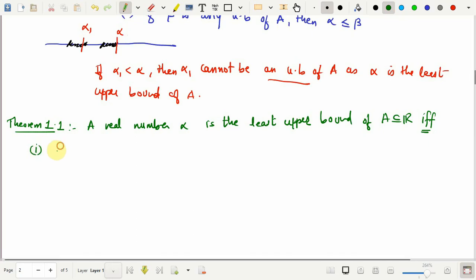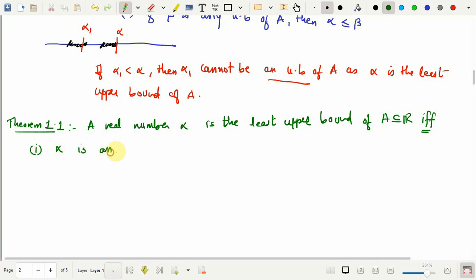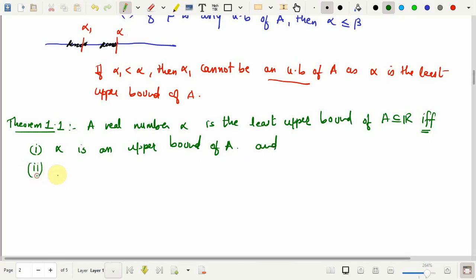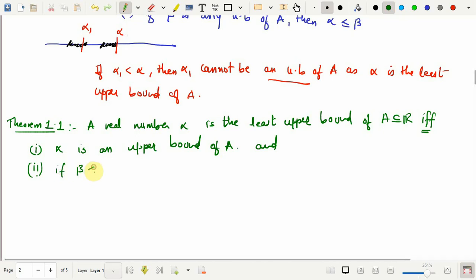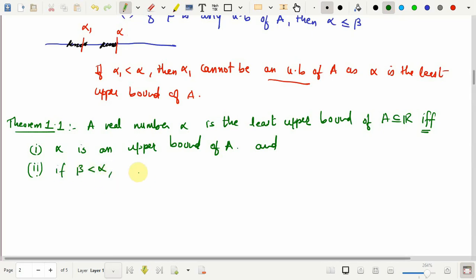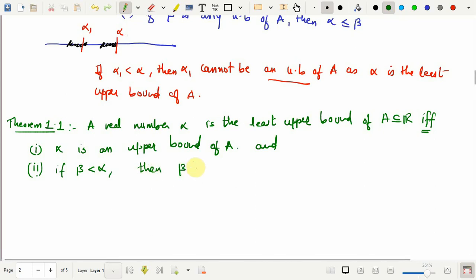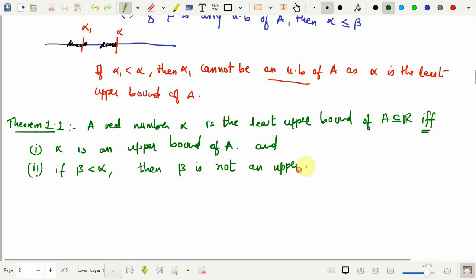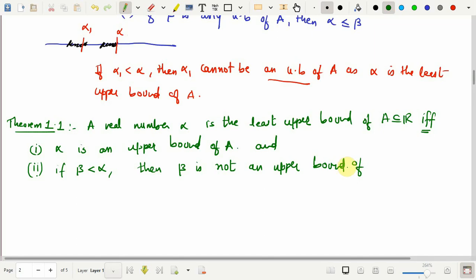First condition is that alpha is an upper bound of A, and second one, if beta is less than alpha, then as I said, beta is not an upper bound of A. Any number which is less than the least upper bound cannot be an upper bound of A. And when do we say that beta is not an upper bound?